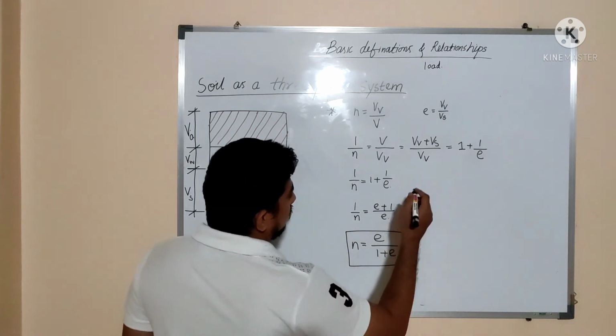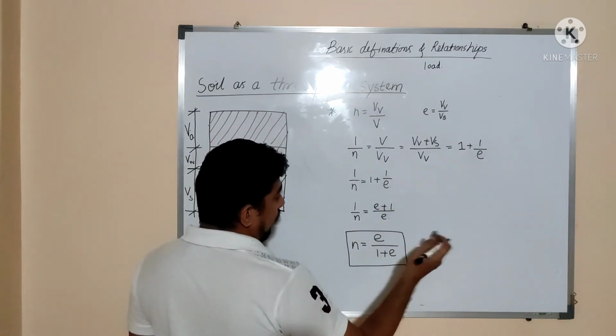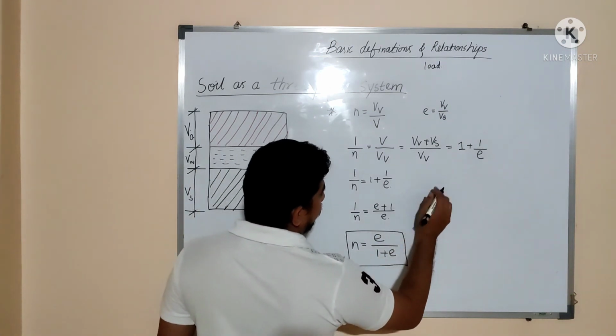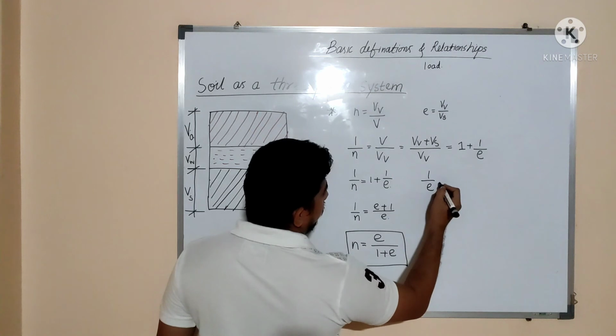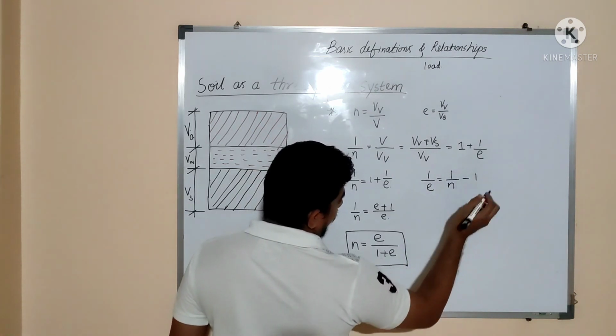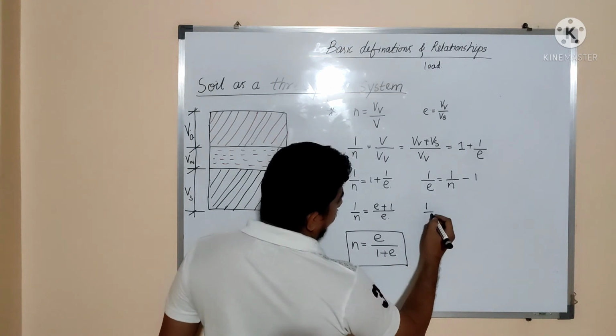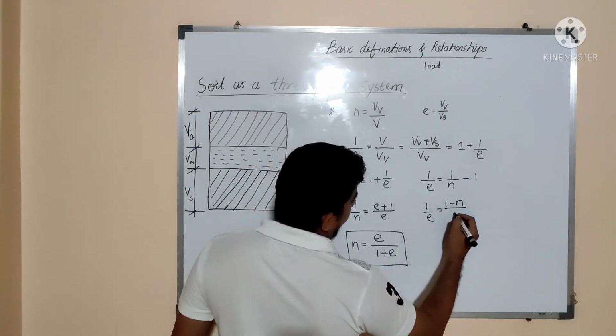After that, suppose we want the relation between void ratio and porosity, then 1 by e is equal to 1 by n minus 1. So 1 by e is equal to (1 minus n) divided by n.